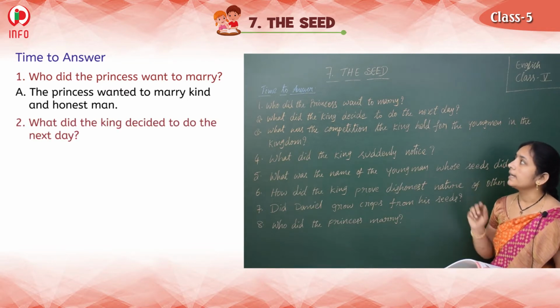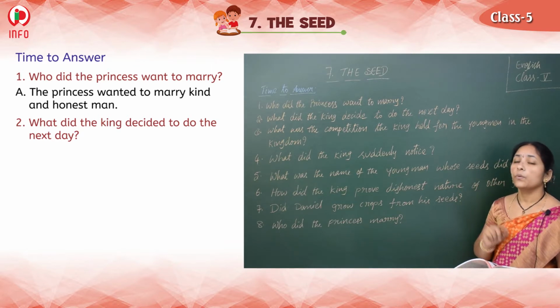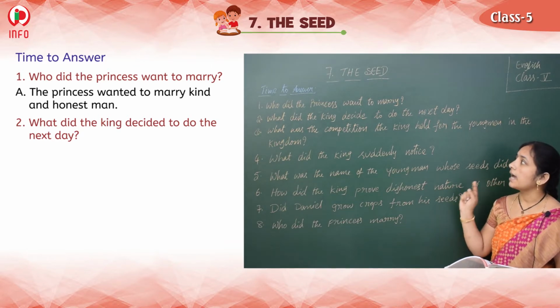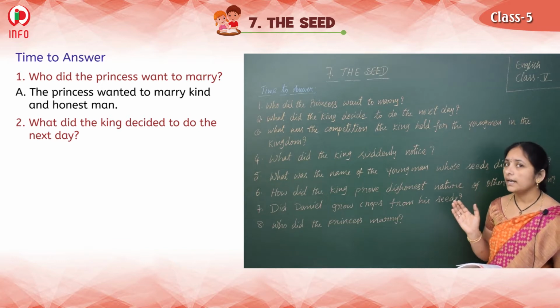See the second question. What did the king decide to do the next day? What did he try to do?